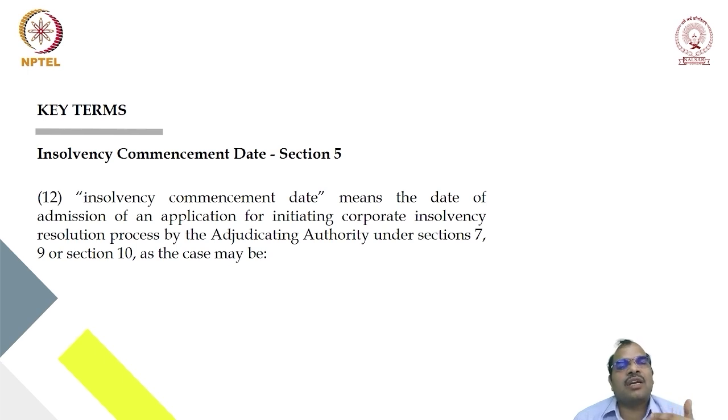The adjudicating authority will verify whether everything is satisfied or not. We are going to discuss subsequently the factors to be considered by the adjudicating authority while allowing the application under this Act. Once the adjudicating authority admits the application, from that date onwards, the insolvency commencement date, insolvency is commenced.